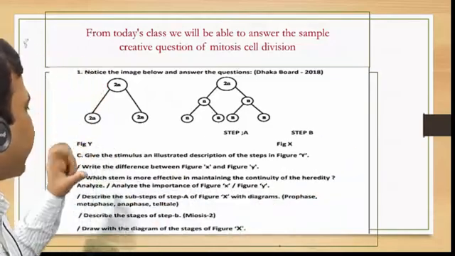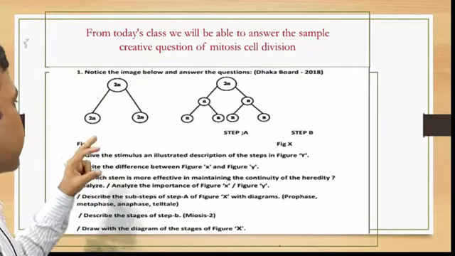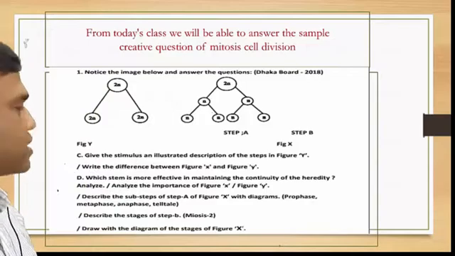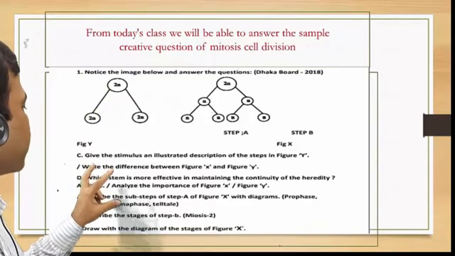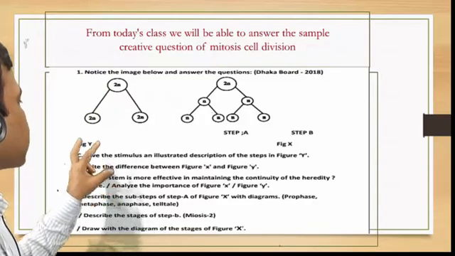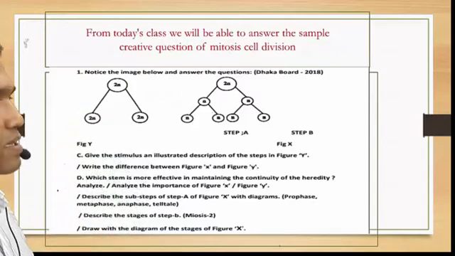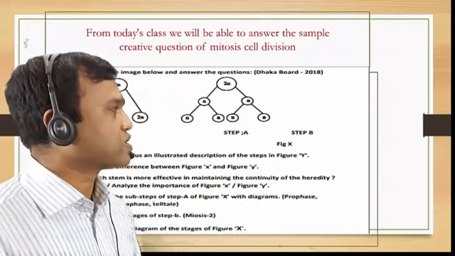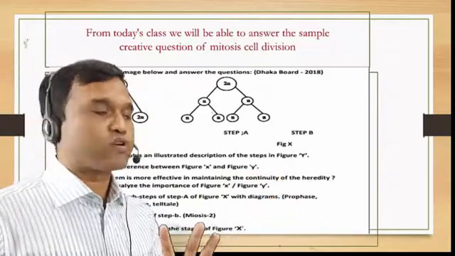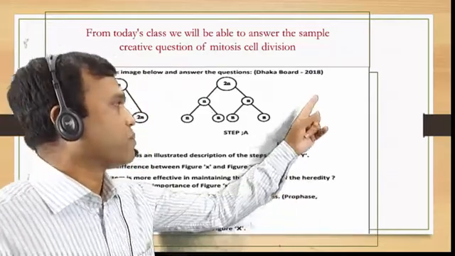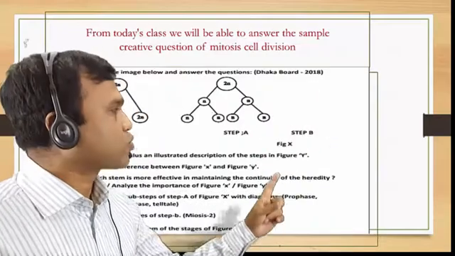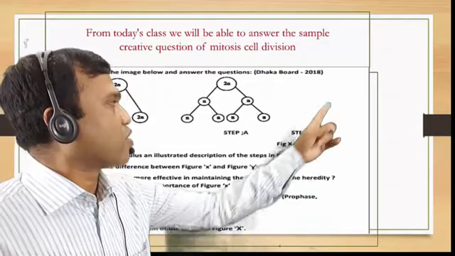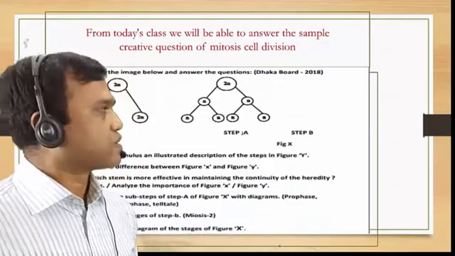Why mitosis cell division? Because here two daughter cells are produced from a mother cell, and the chromosome number of these daughter cells is the same as the mother cell. And X is the meiosis cell division because here four daughter cells are produced from a mother cell, and the chromosome number of these daughter cells is half of the mother cell.